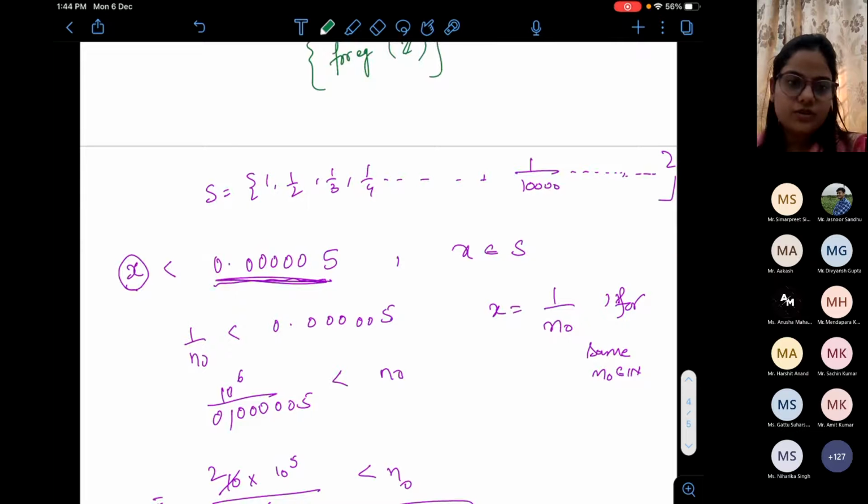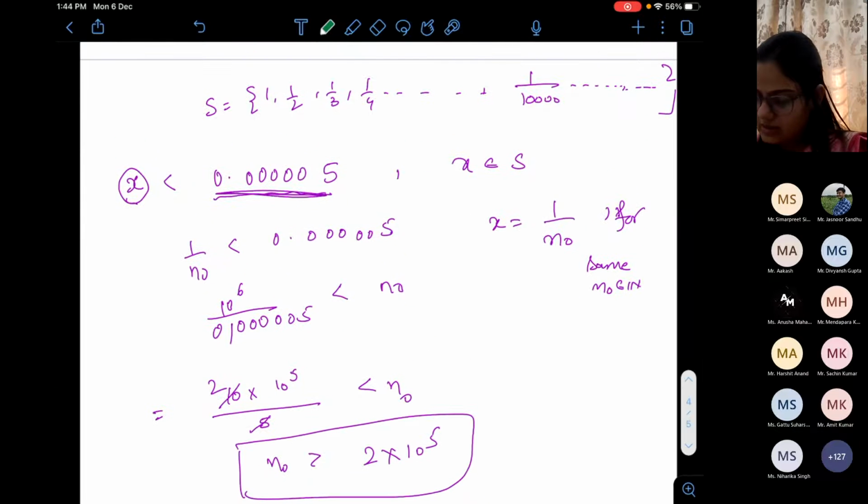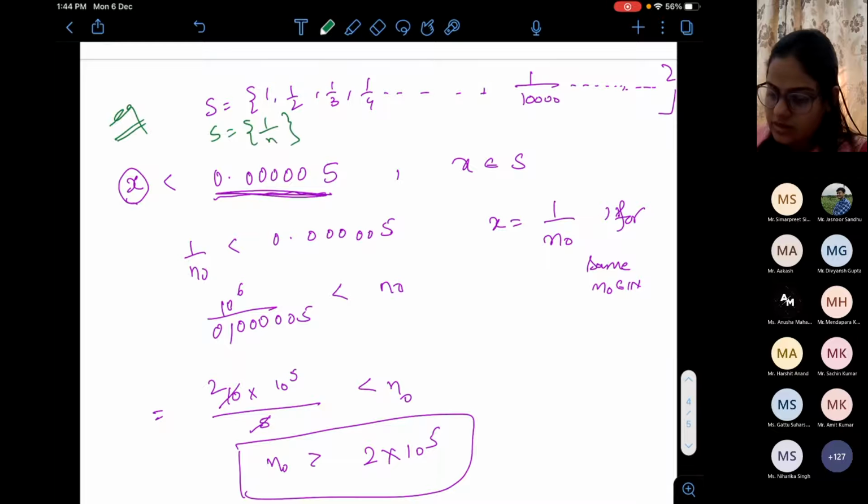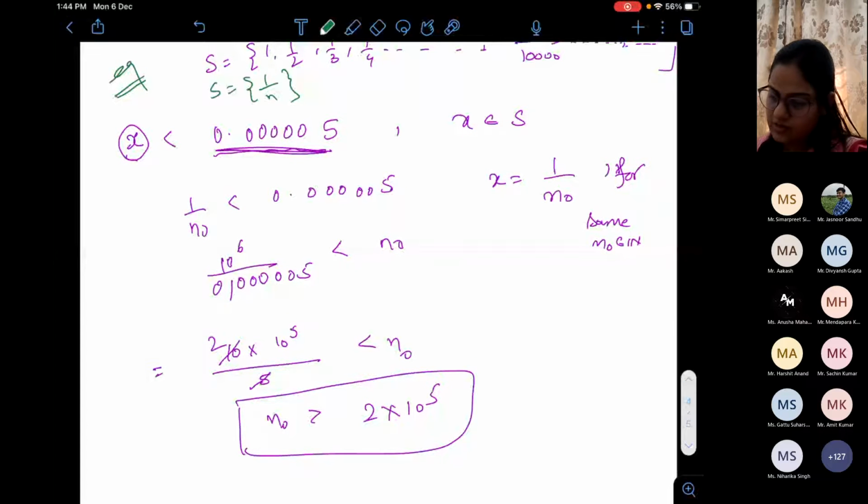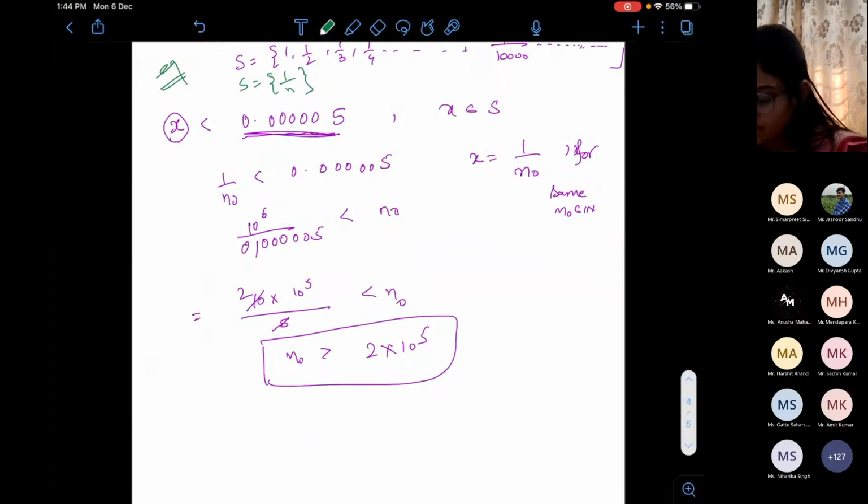And we prove this by, think, this is just an example. You can say that we have taken the set already. This set is nothing but the 1 by n set. We assume that we take any positive number. Let's go a little mathematical today.